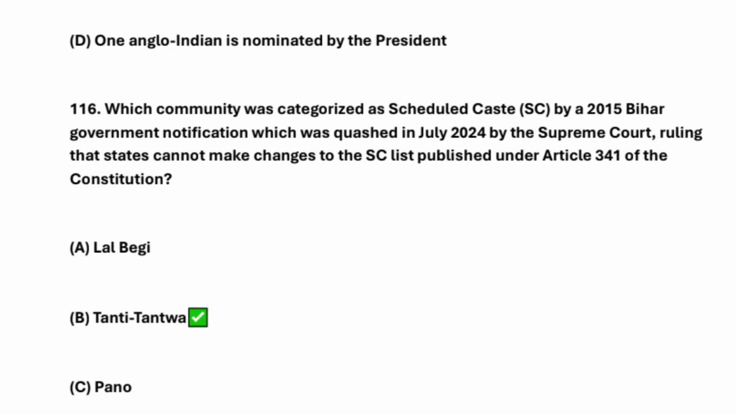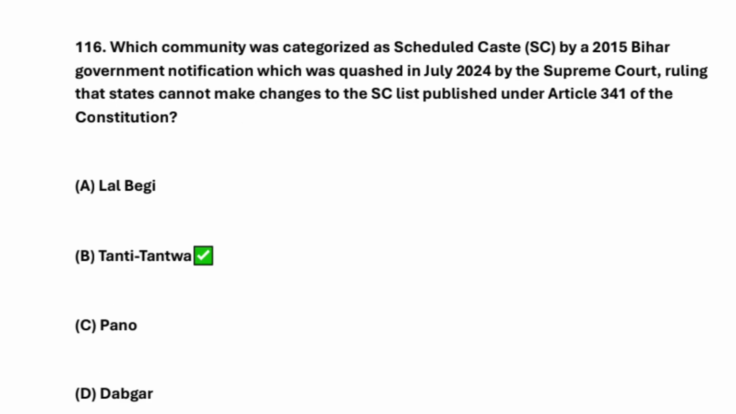Which community was categorized as scheduled caste, SC, by a 2015 Bihar government notification, which was totally quashed in July 2024 by the Supreme Court, ruling that states cannot make changes to the SC scheduled caste list published under Article 341 of the Constitution.